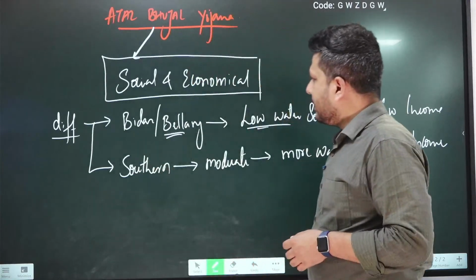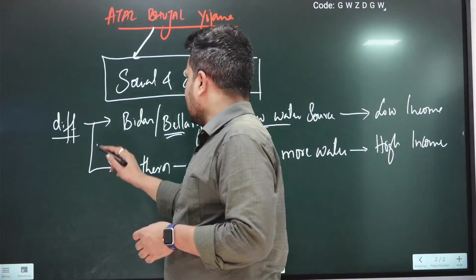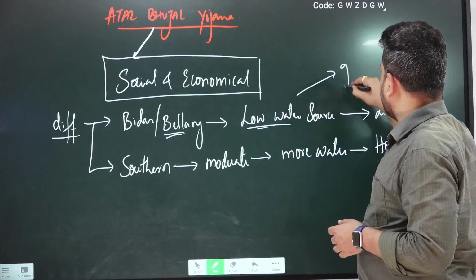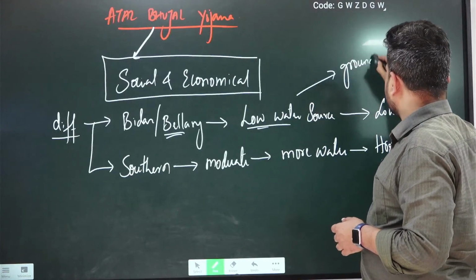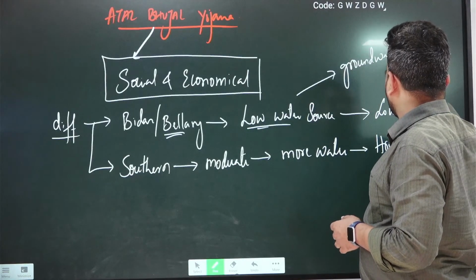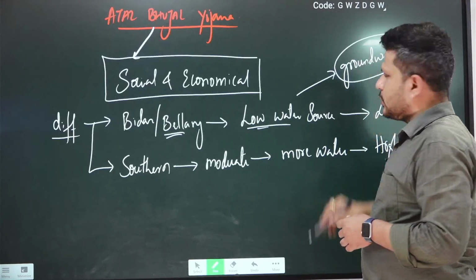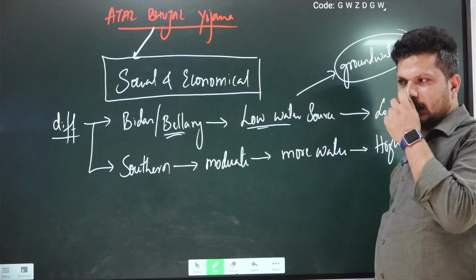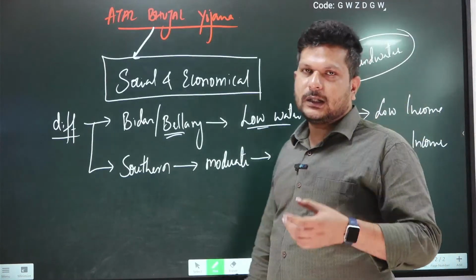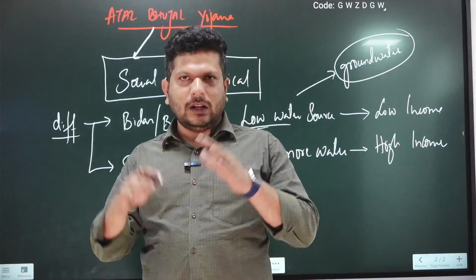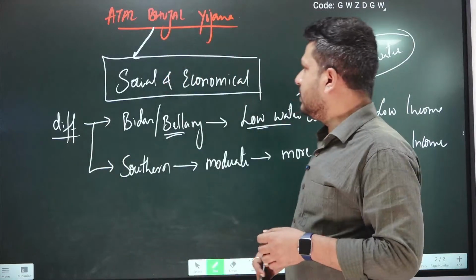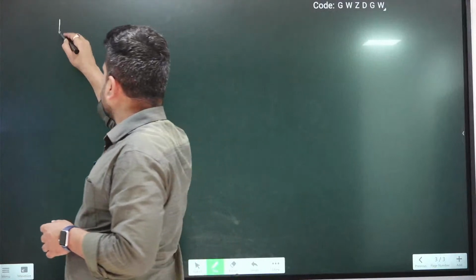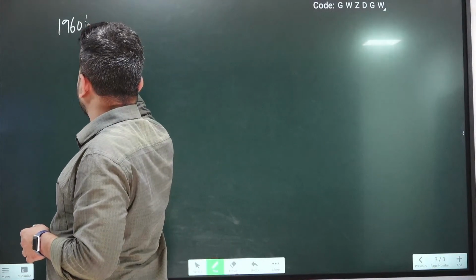So this problem has led to another associated problem, that is groundwater, because when you don't have sufficient water from the rain or any other sources, then the only alternative at the farmer's disposal is groundwater. And overall, if you talk about the problem of groundwater in the Indian scenario, the 1960s is always taken as a point of reference.